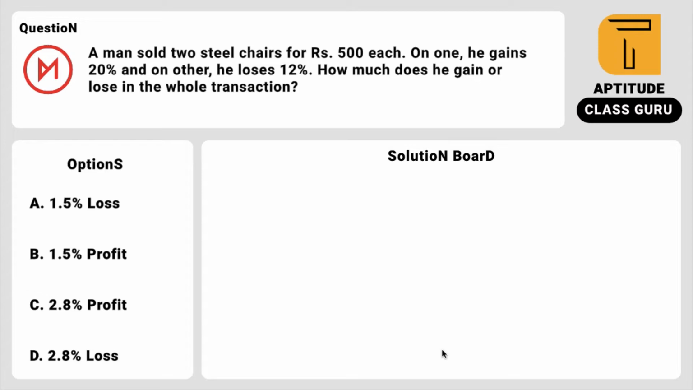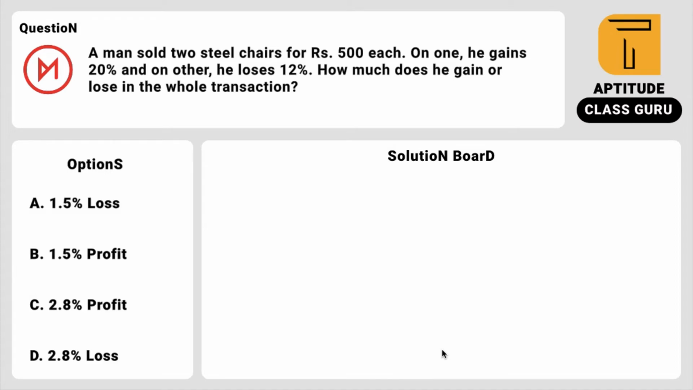Okay, just look at here, guys. A man sold 2 steel chairs for 5,000 rupees each. On one he gains 20%, on another he loses 12%. How much does he gain or lose in the whole transaction?